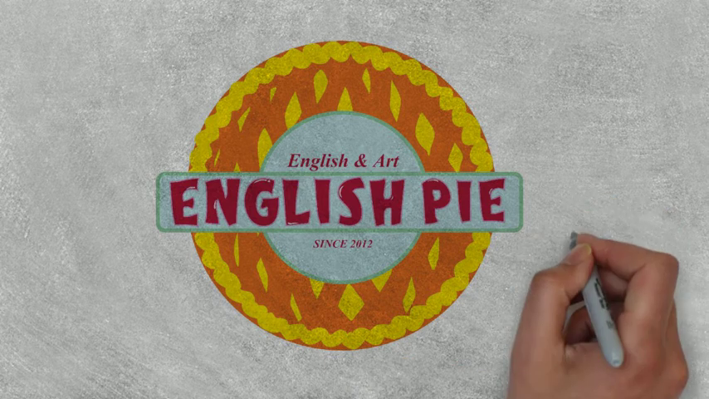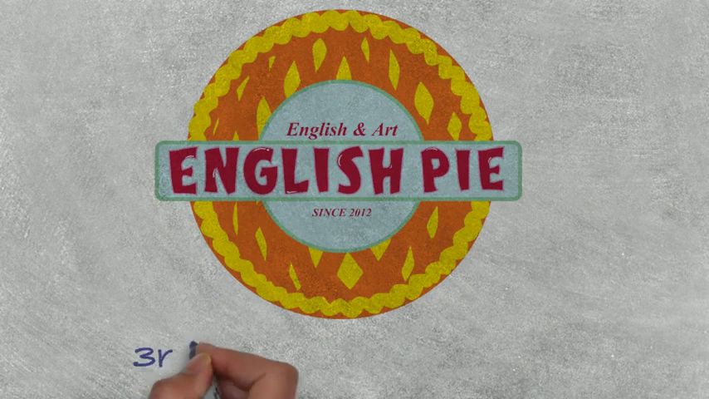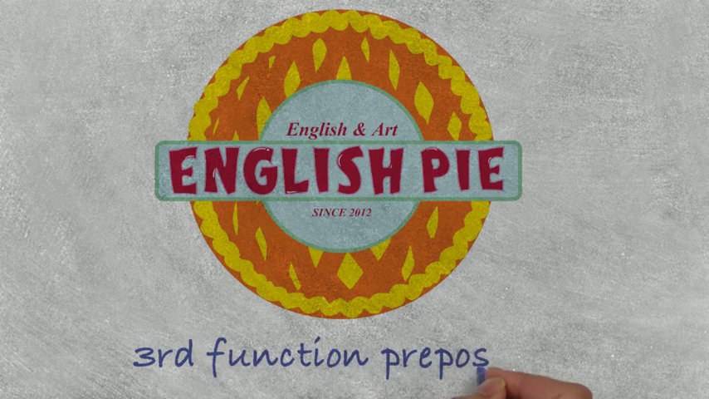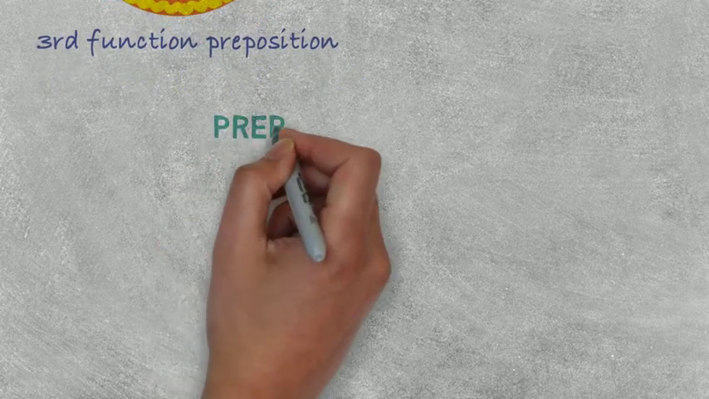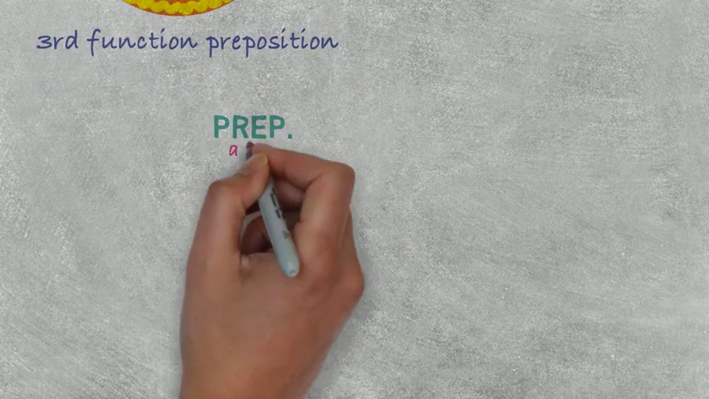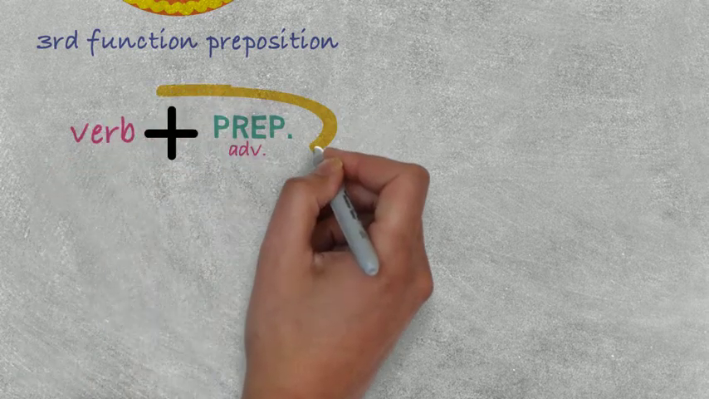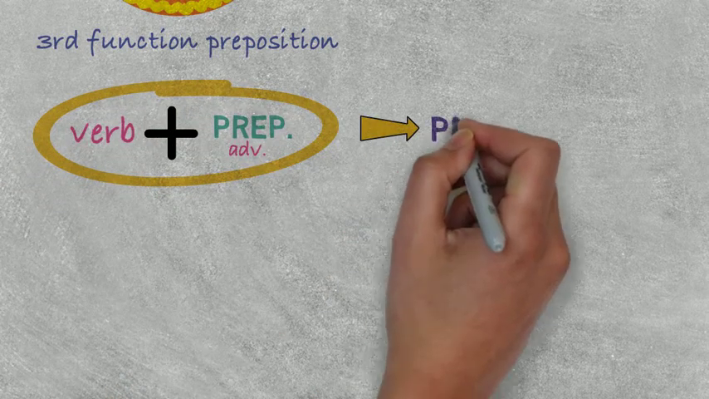In this video, I'm going to tell you the third function of prepositions. Now I would say this third function might be the most common and useful function of prepositions in English that people use very often. This is when a preposition is an adverb. They have to always go with a verb before it, forming something we call a phrasal verb.